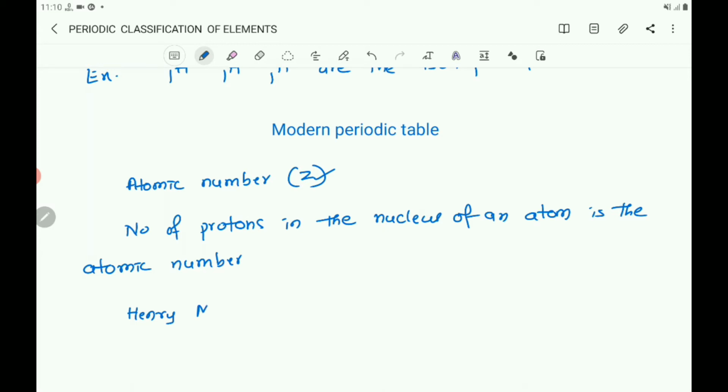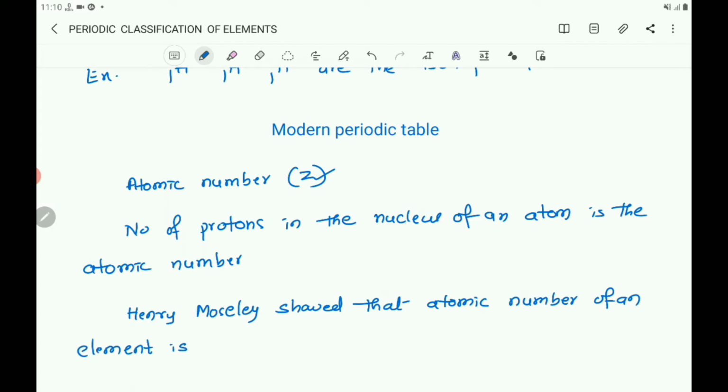Henry Moseley showed that the atomic number of an element is a more fundamental property.